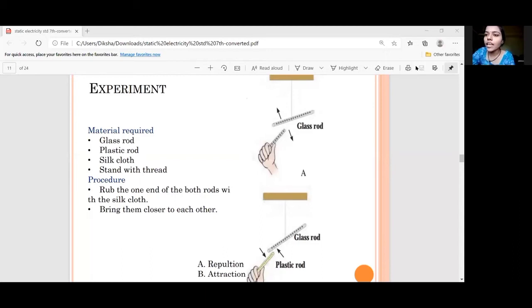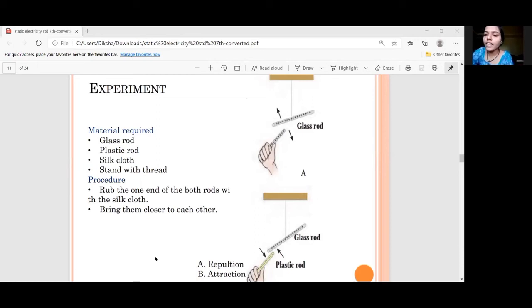In the first case, we will take the 2 glass rods and rub one end of each glass rod with a silk cloth. After rubbing, we bring both glass rods closer to one another. You will find that both are repelled because both are glass rods and both have generated the positive sign. You can see here the plus plus sign, which means both the objects are positive in nature.